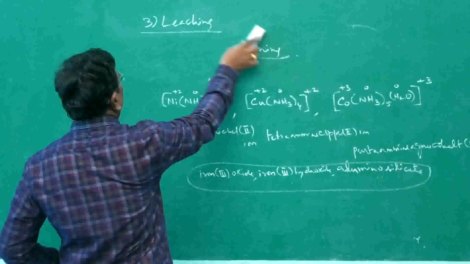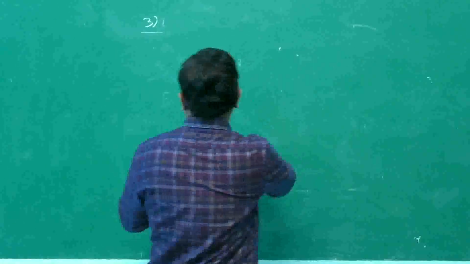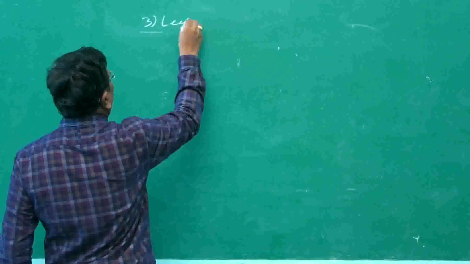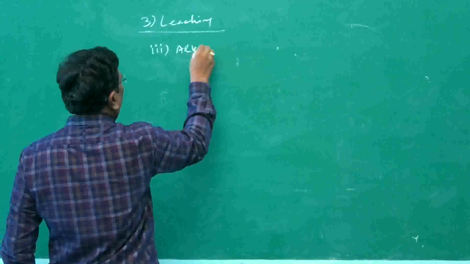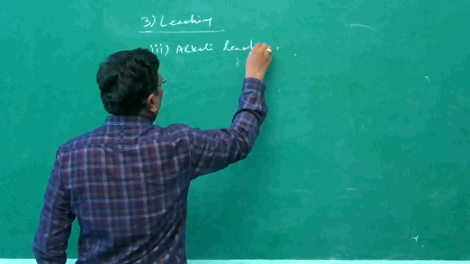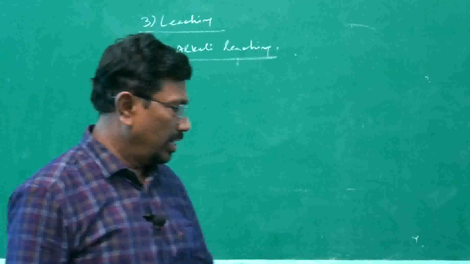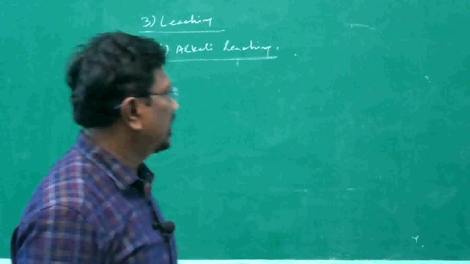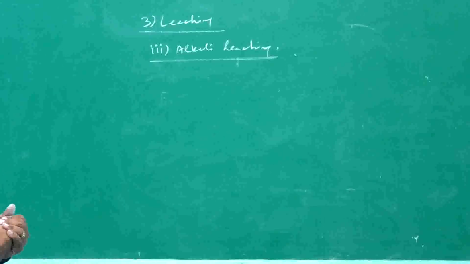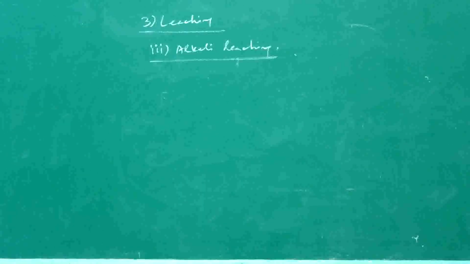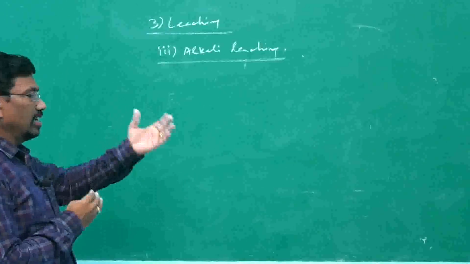Next method is alkali leaching. The third method is alkali leaching. In alkali leaching, mainly the ores which can form soluble salts or soluble complexes can be concentrated by the alkali leaching method.